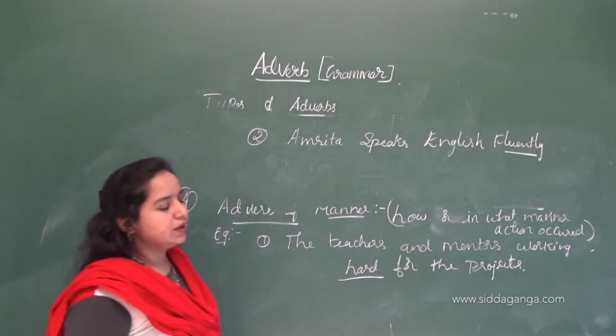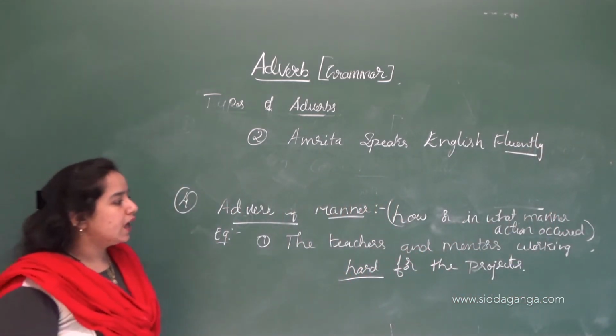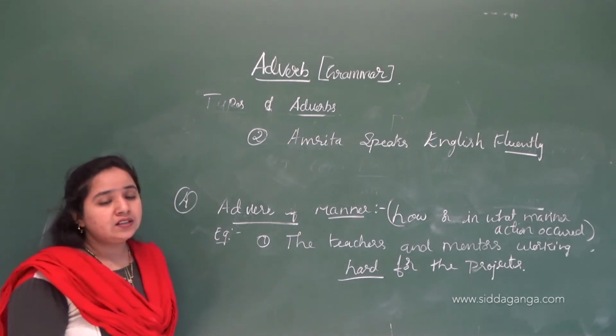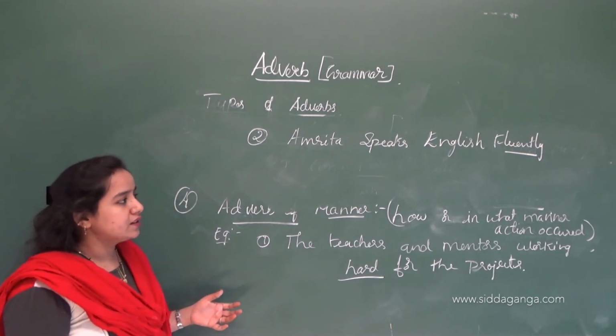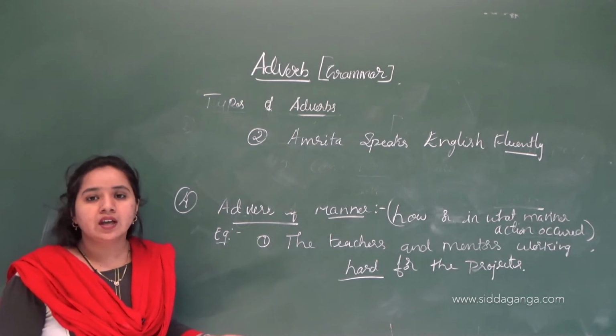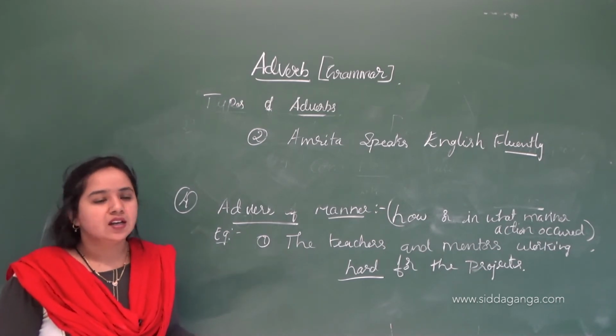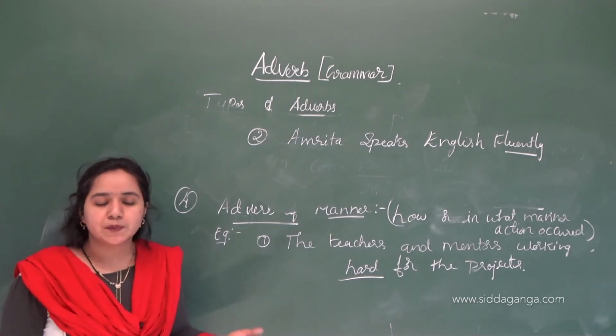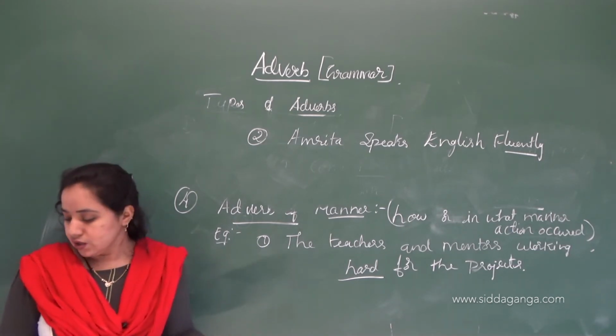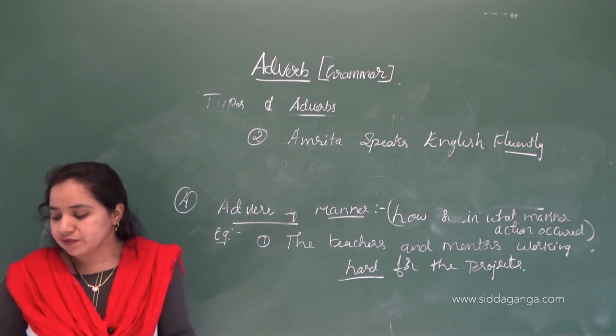Fluently it says about the manner. In what manner the action occurred. So she is speaking in a good manner. Okay. Not in a bad manner. She speaks English fluently. Okay, so this is about the adverb of manner.